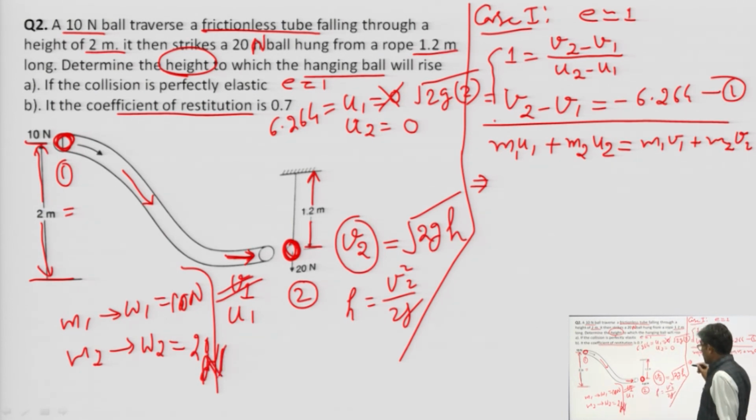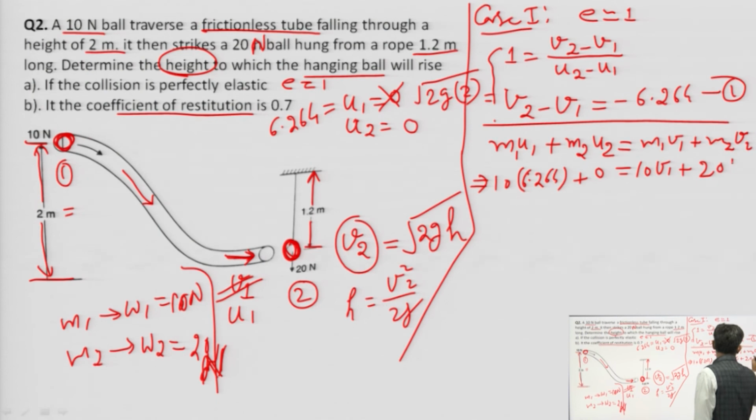So 10 times the u1 value, 6.264, plus, since u2 is 0, what is the need to put the value of m2? So it equals 10 v1 plus 20 v2.